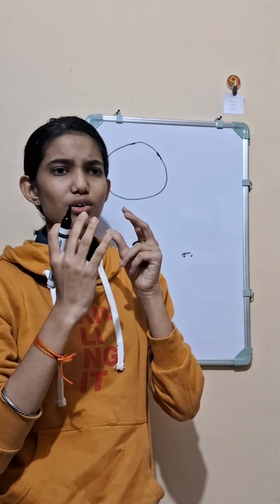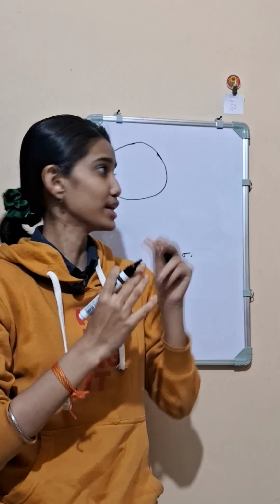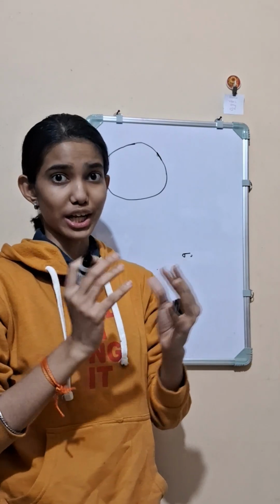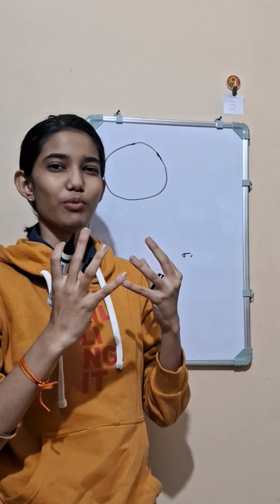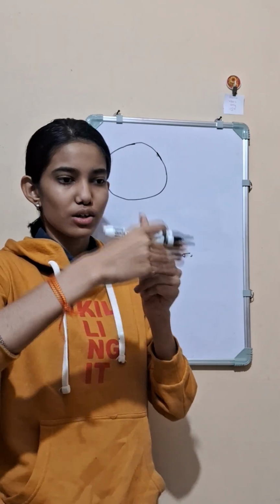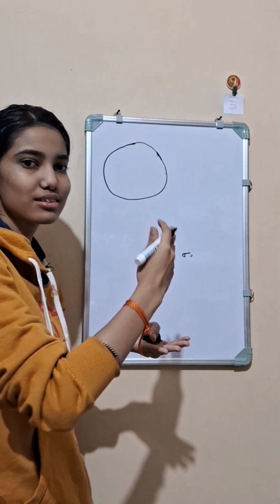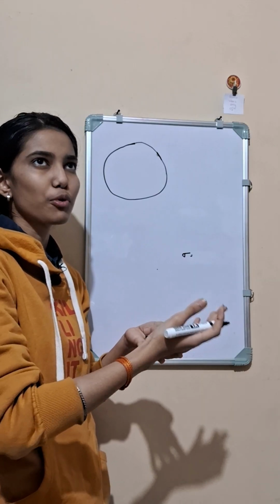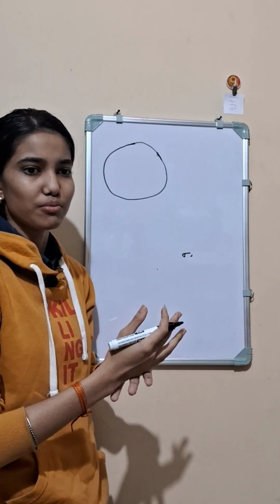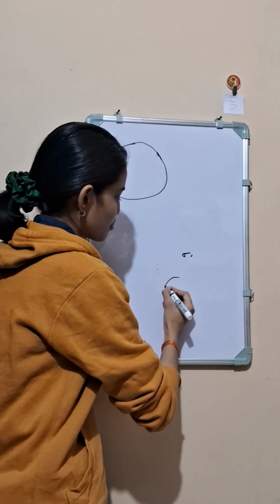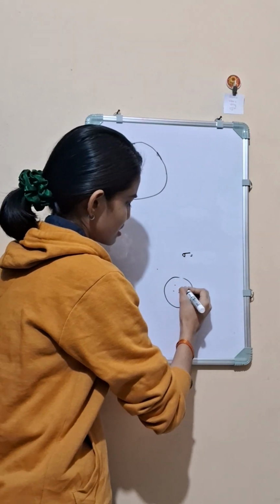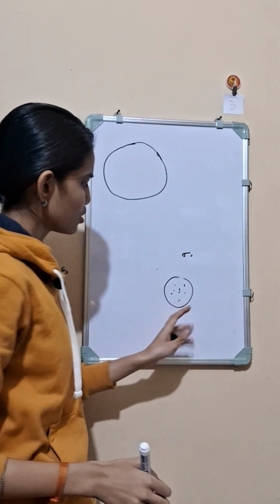Suppose the cucumber was hollow, just like a spherical shell, we'd get a ring out of it. When we slice any spherical thing, like an apple or a tomato, we get something like this with a seed inside, or a watermelon also.